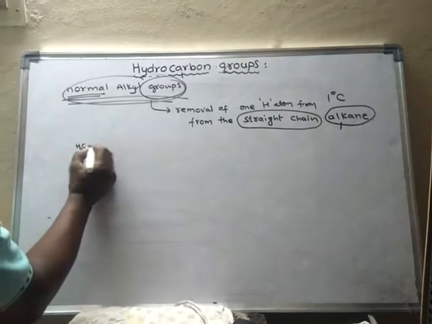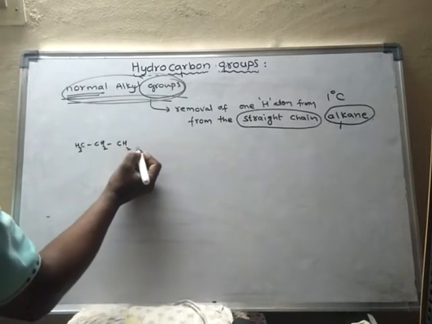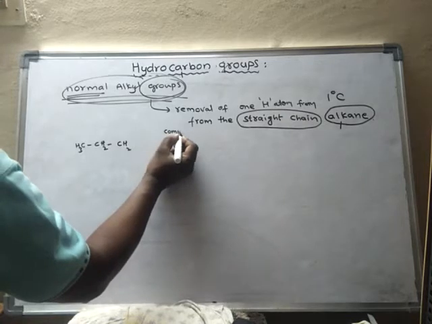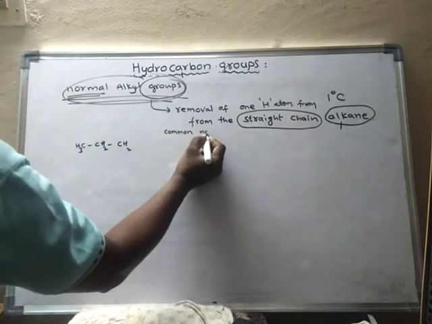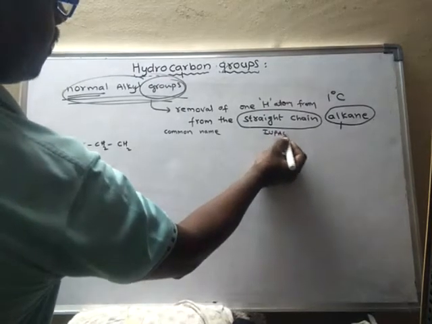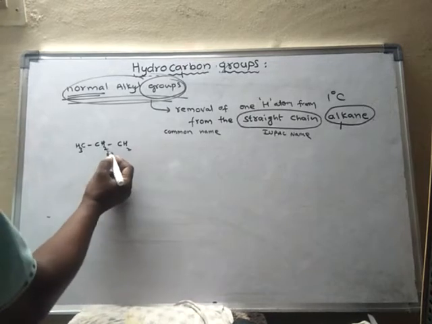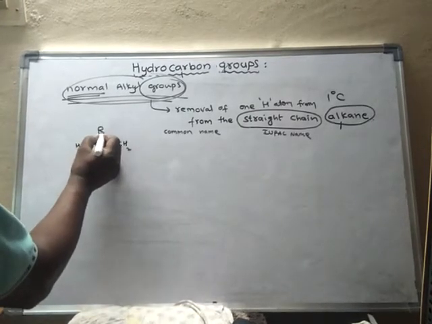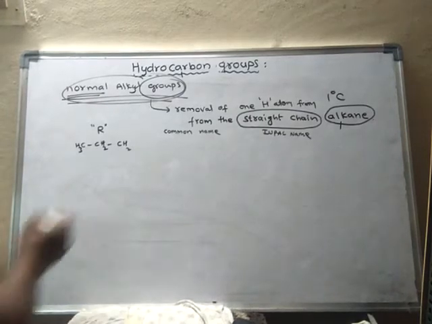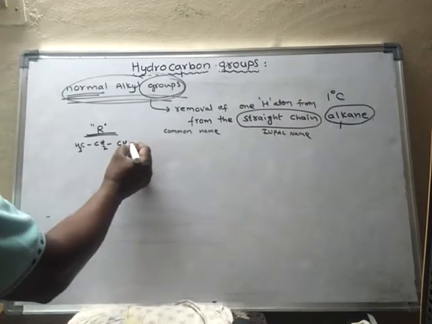CH3, CH2. So it's a common name. I am writing common name first, and its IUPAC name. Common name of this group. So this is alkyl, here R means alkyl. So if alkyl group is this one, what is the common name of this one?